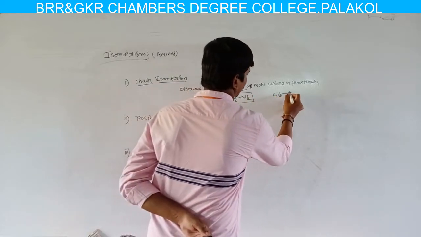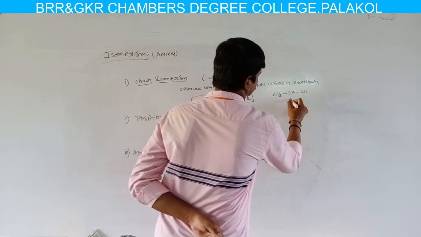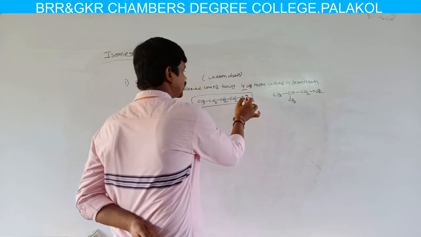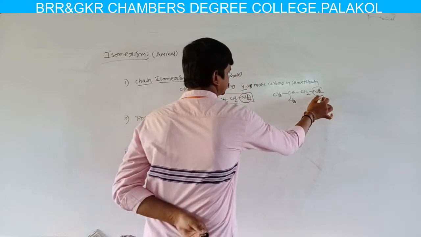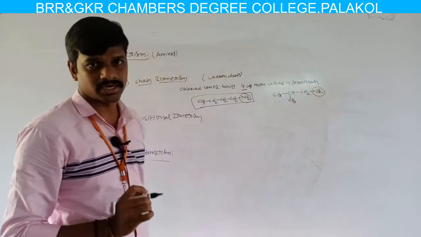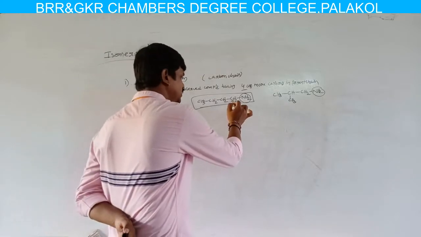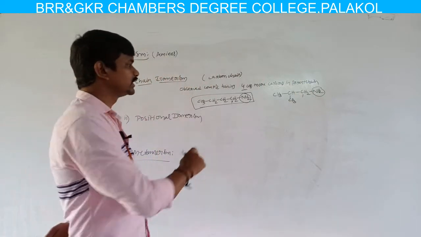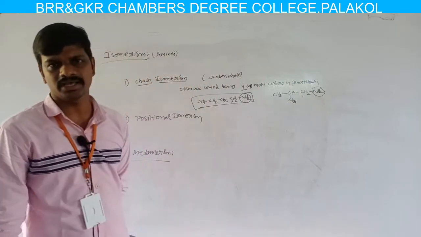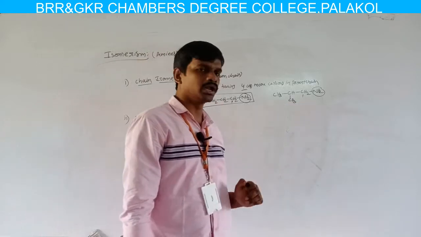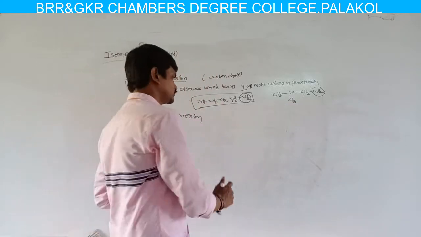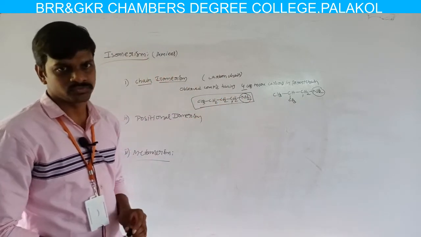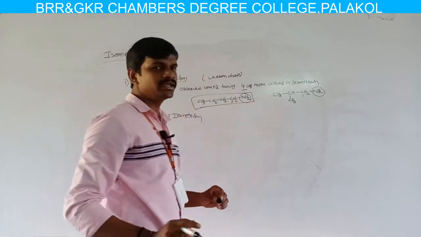Now if we write CH3, CH2, NH2 with a branched chain, the position of the amino group does not change. In this molecule the amino group is present at the first carbon, and in the other molecule also at the first carbon. But here the longest chain contains 4 carbon atoms, while in this molecule the longest chain contains 3 carbon atoms. So the carbon chains are different, and these two are chain isomers.